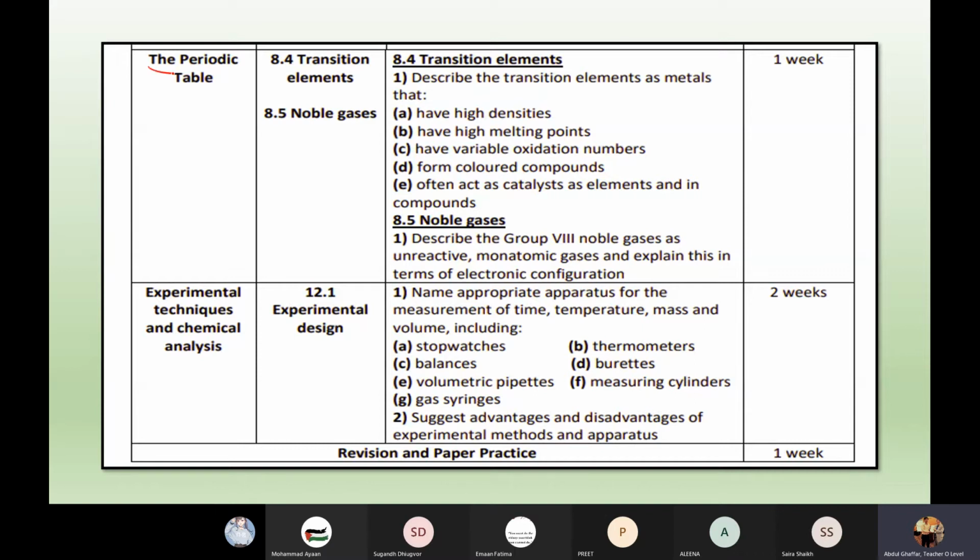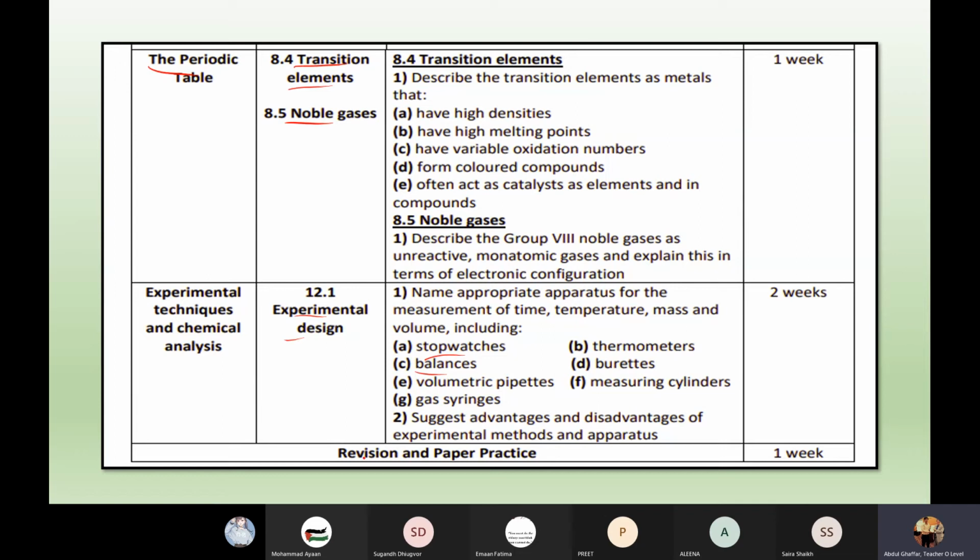So next, same chapter, that is periodic table, and the next portion is transition elements. And then 8.4, 8.5 is noble gases. These are the subtopics which we will discuss in this chapter. Then last, experimental technique and chemical analysis. We will discuss experimental design, and these are in the learning objective portion. Look here, stopwatch, balance, each and everything which we will discuss.